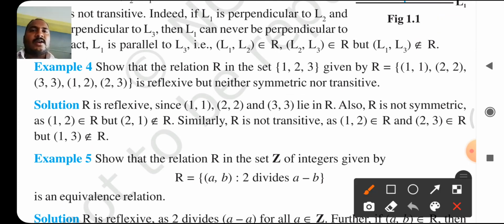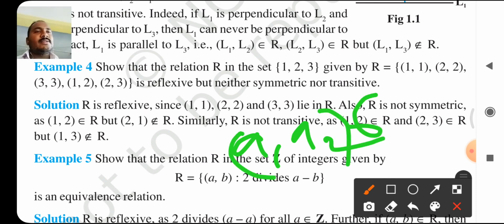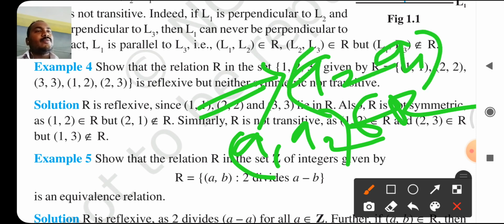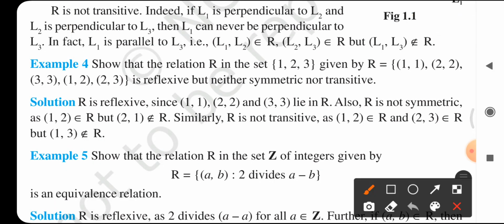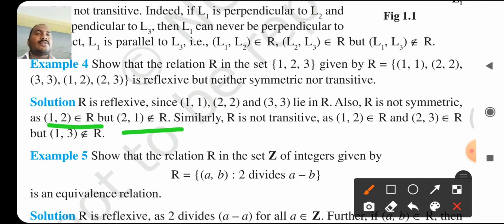(1,2) belongs to R, but (2,1) does not belong to R. We know the definition of symmetric: if (a1, a2) belongs to R implies that (a2, a1) also belongs to R, then R is symmetric, otherwise R is not symmetric. By using that definition, (1,2) belongs to R, but (2,1) does not belong to R. Because of this, R is not symmetric. Okay.